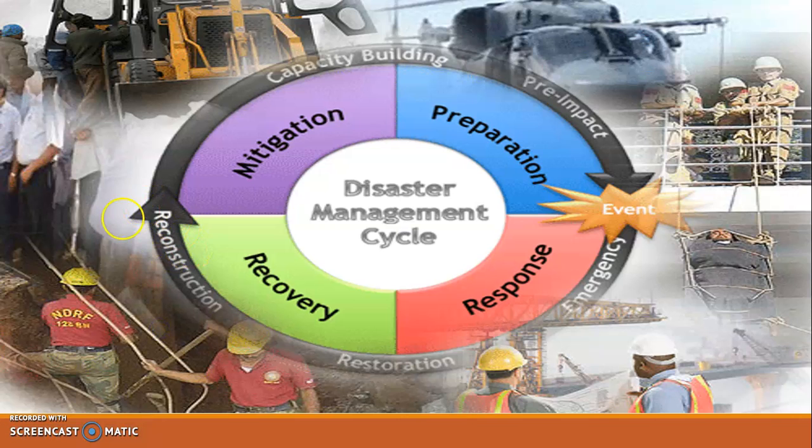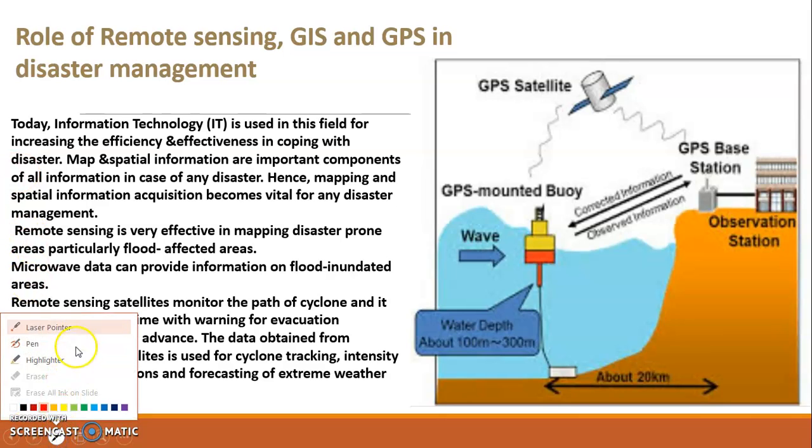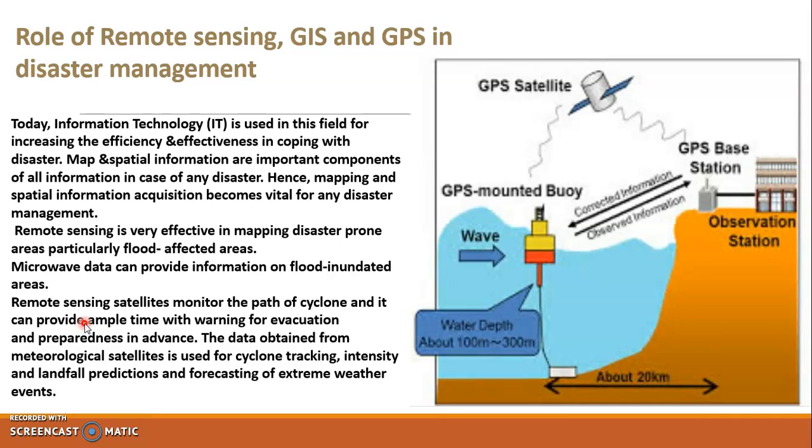So let us see some of the remote sensing devices. The role of remote sensing devices like GIS and GPS is very vital in disaster management, because with the help of such devices you can understand upcoming disasters like a cyclonic storm, when it is going to arrive, what the intensity of the waves is, and whether these are tsunami waves. Such things can be detected with the help of remote sensing devices, GIS or GPS.